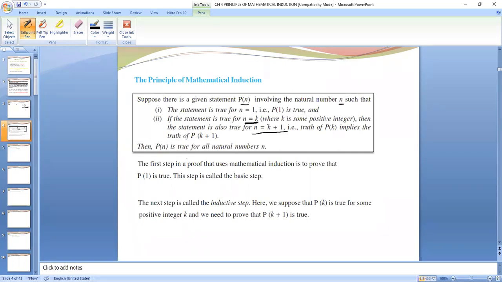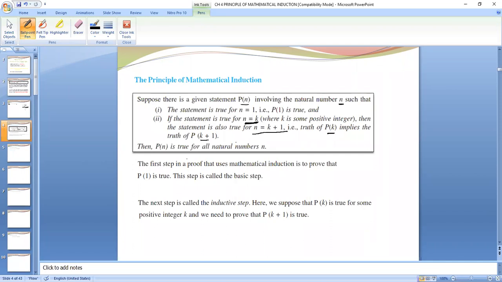We will assume that it is true for n equals k, and then we will prove that it is true for n equals k plus 1. Truth of Pk, that means n equals k, implies the truth of P of k plus 1. Then Pn is true for all natural numbers n, right?